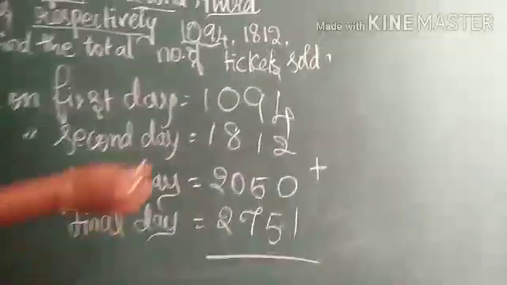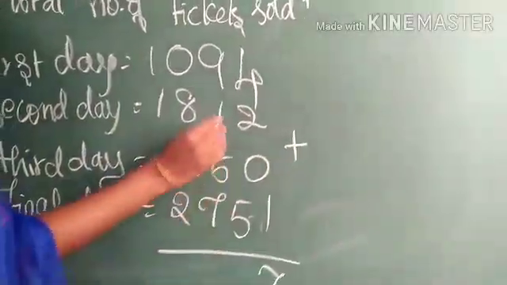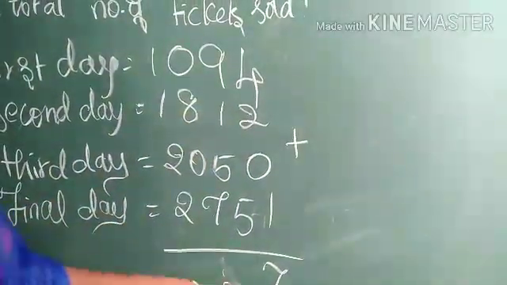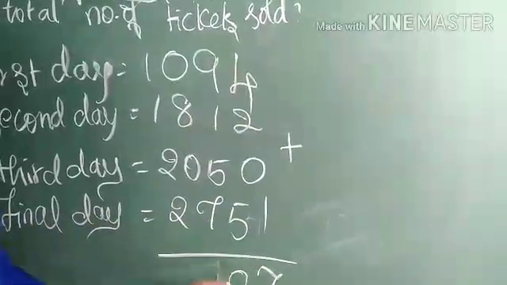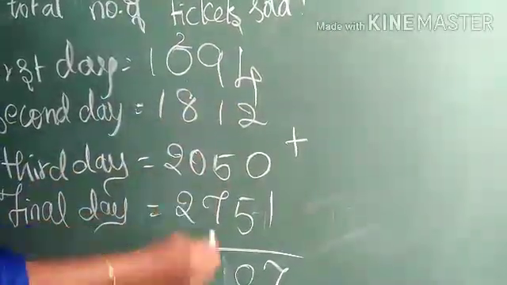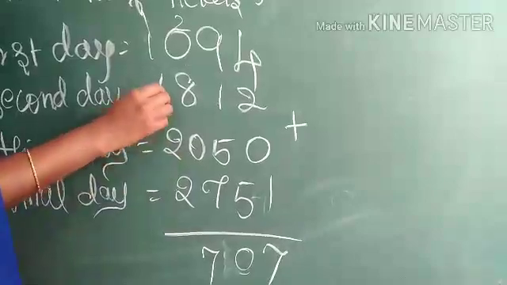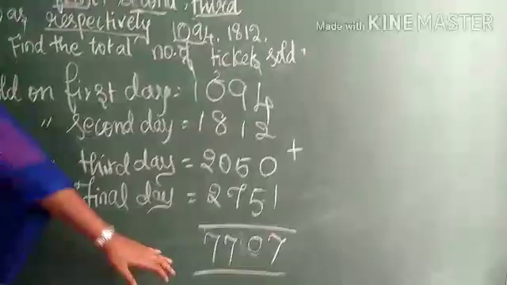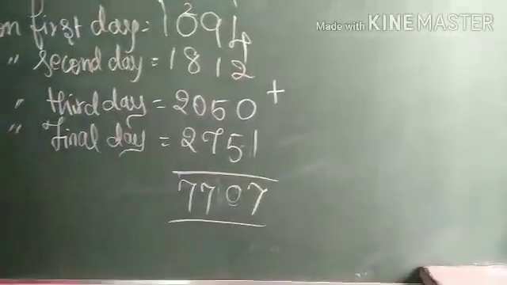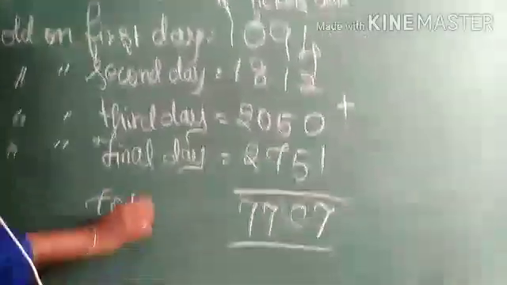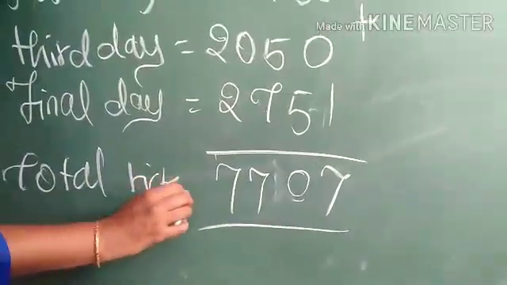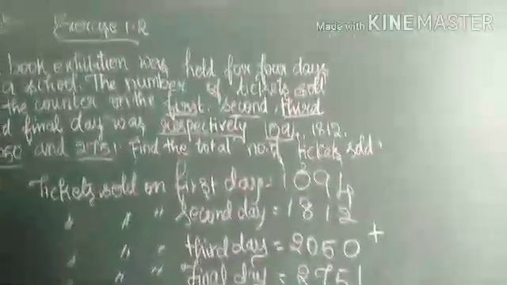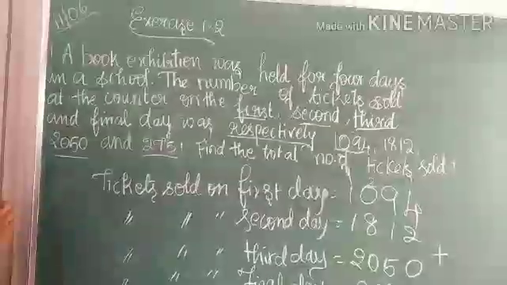Okay. So, 4 plus 2, 6, 7, 10, 17, 22, sorry, 10, 20, 10, 17, 4, 5, 6, 7. So, total tickets sold in the book exhibition was 7707. This is your first problem.